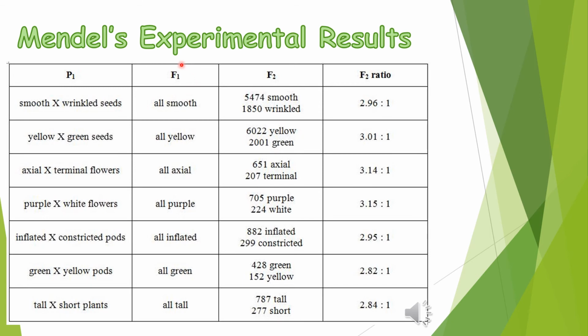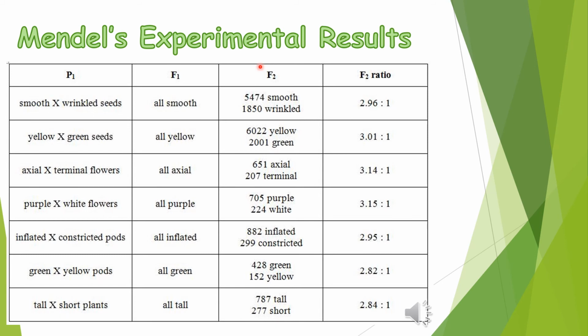In the F1 generation, actually F1 generation is the offspring of the P1 generation, and based on the yielded result, only the dominant trait was expressed. This is because the F1 generation has a heterozygous genotype. And when we say heterozygous, it means it involves 2 different alleles, one dominant allele and one recessive allele. Dominant allele will cover or mask the effect of the recessive allele, therefore making the dominant trait more prominent.